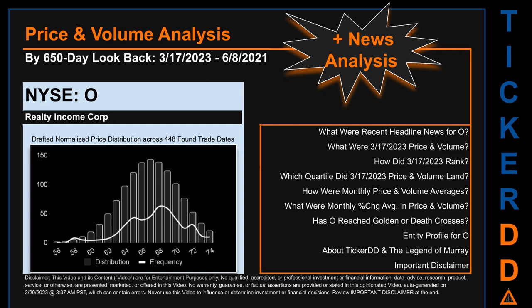The chart shown on this page is our initial attempt at studying the price for O after dynamically normalizing price distribution across those discovered trade dates. The bar chart is the generated distribution and the overlaid line graph, if it is generated, is the frequency of the prices on the x-axis. We will enhance this look-through as our AI model progresses in the next iteration. Remember that this is just a drafted, in progress, observational model to best fit abstracted third-party data into various opinionated views. Before we jump into price and volume analysis, let's look at recent headlines for O.